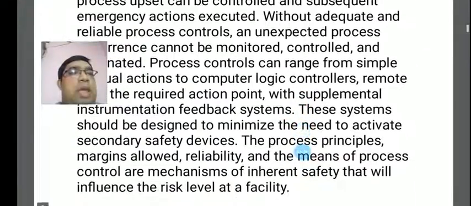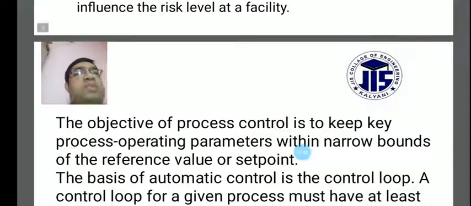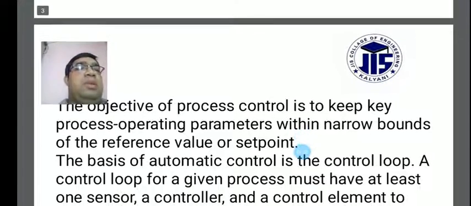Another thing we can see is that the objective of process control is to keep process operating parameters within narrow boundaries, around the reference value or set points.